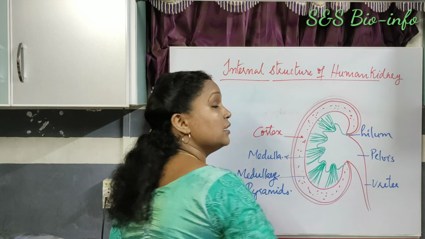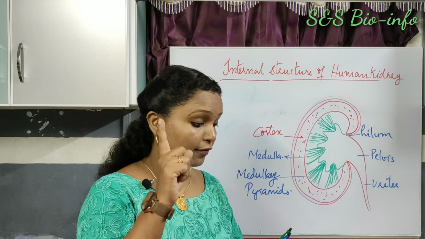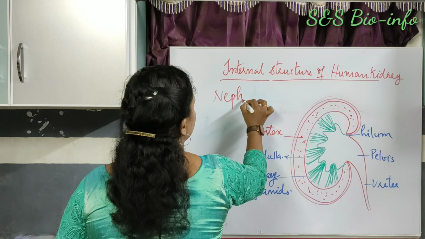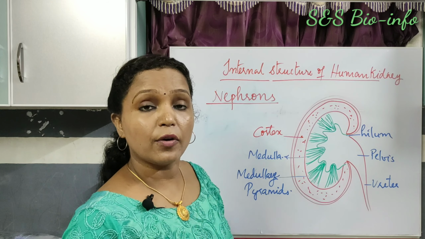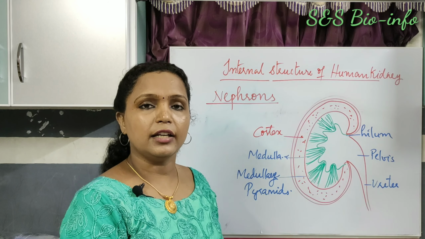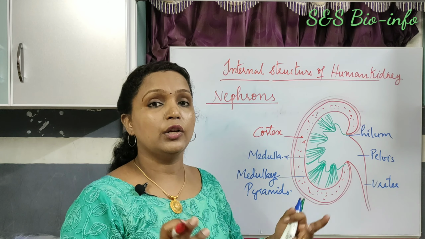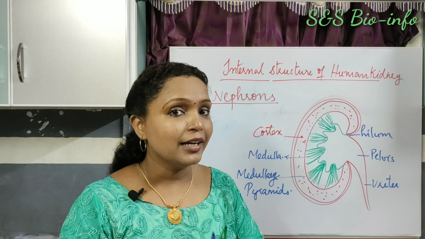This kidney consists of millions of filtration units called nephrons. These nephrons are the structural and functional units of the kidney because they provide the shape to the kidney and also they perform the filtration, the main function of the kidney.